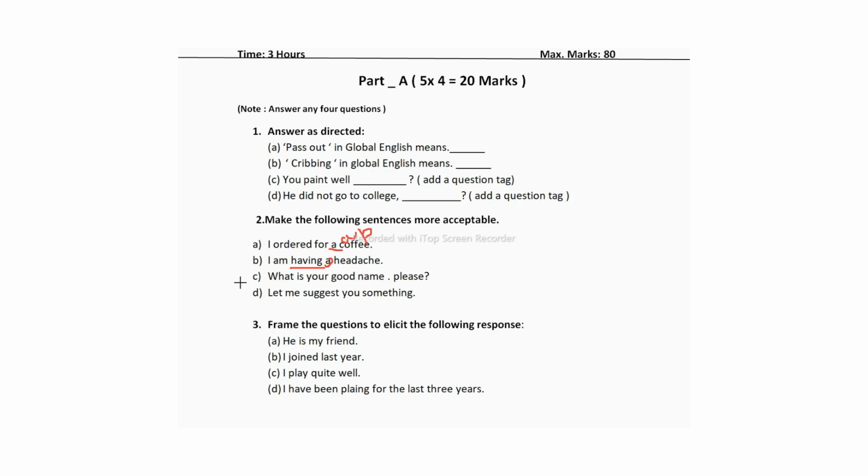Now the C1 is, here also you have to make the sentence more acceptable. What is your good name, please? So here you should not ask your good name because good name means some person may have a bad name also. So we have to avoid this good name. Only what is your name or may I know your name, please?